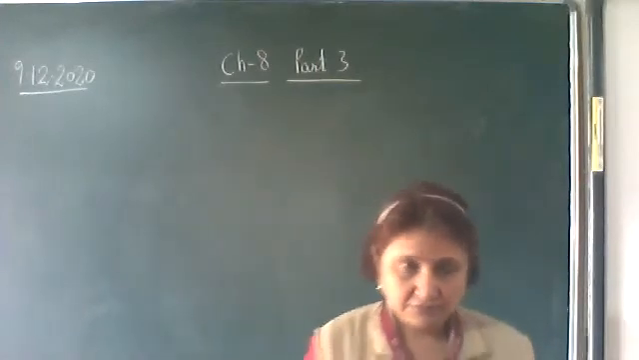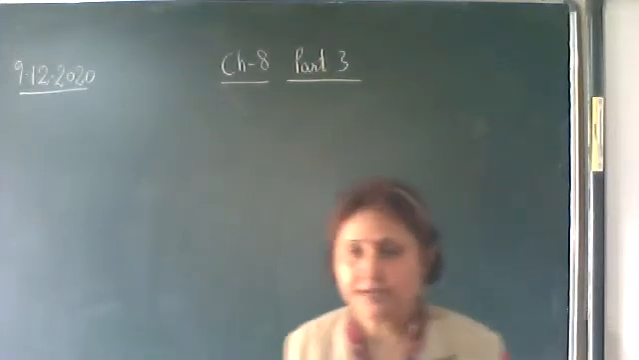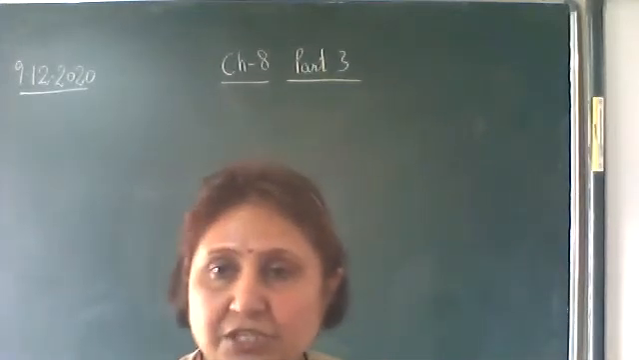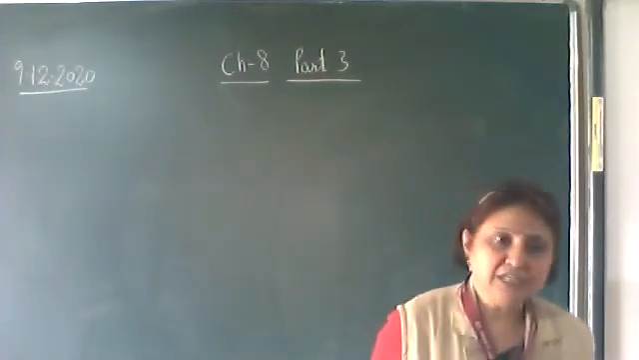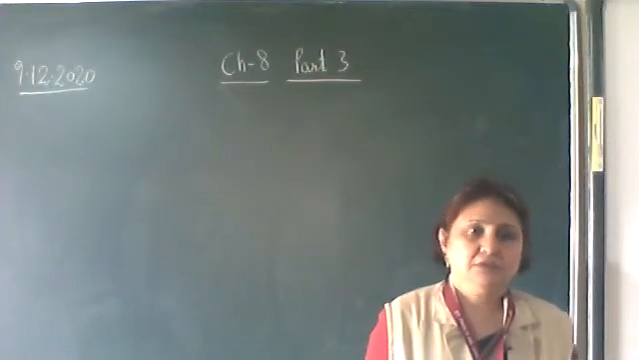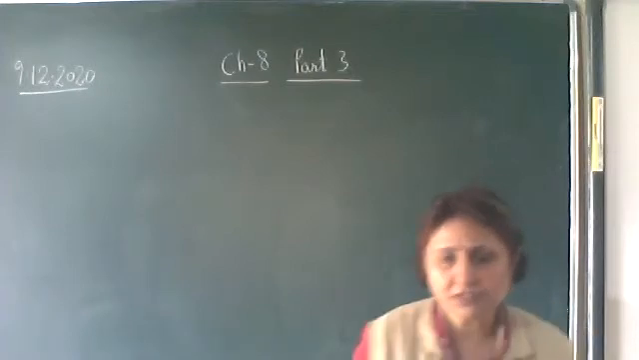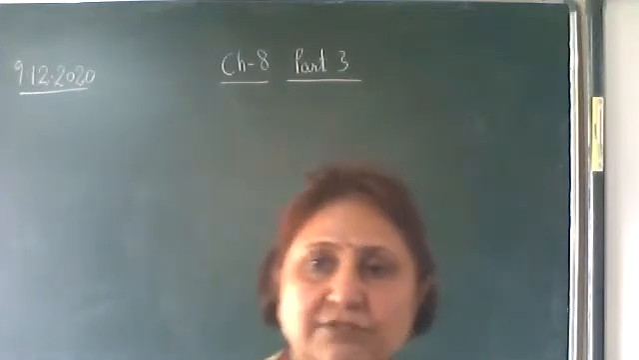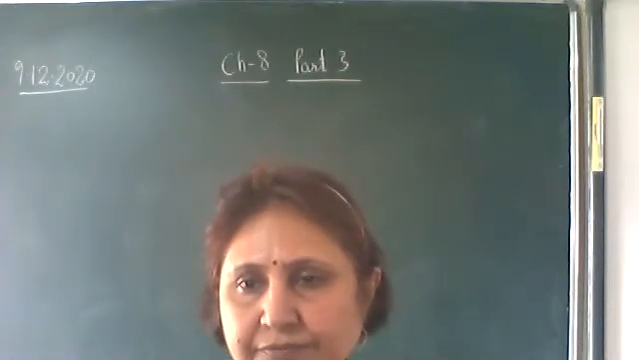Now, this acceleration due to gravity has the same unit and dimensions as that of acceleration, and its value is constant near the surface of Earth. Everywhere in the universe, it's not constant. Only near the surface of the Earth its value is constant, and this value is taken as 9.8 meter per second square.